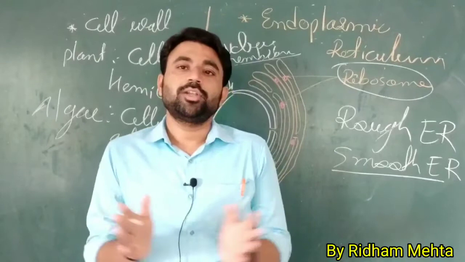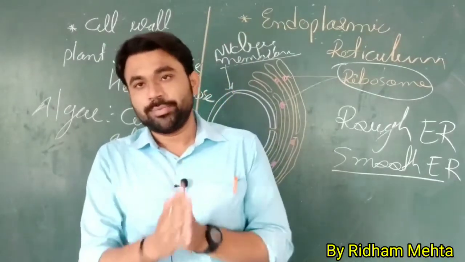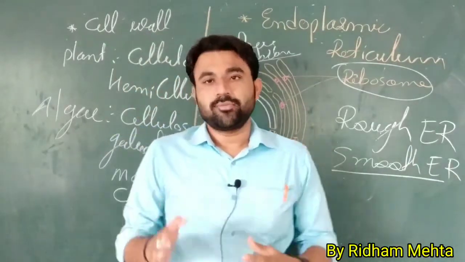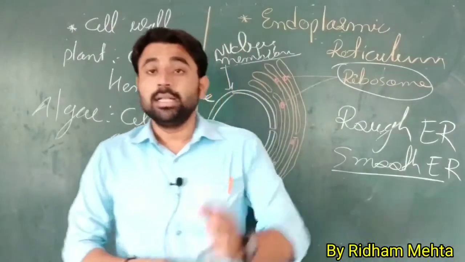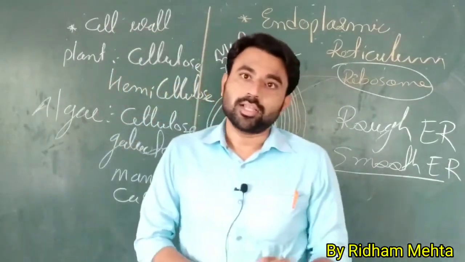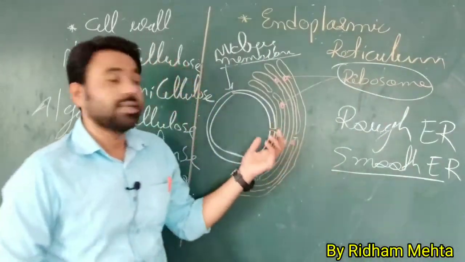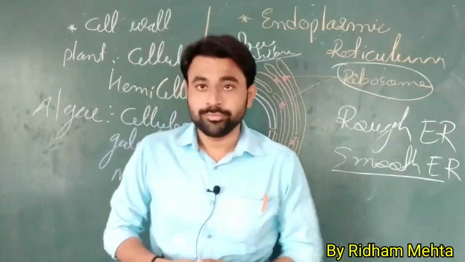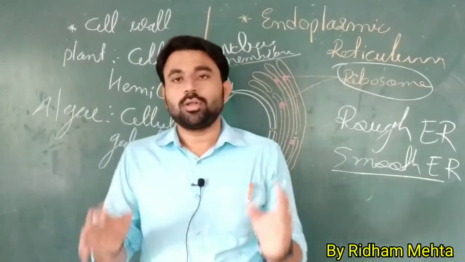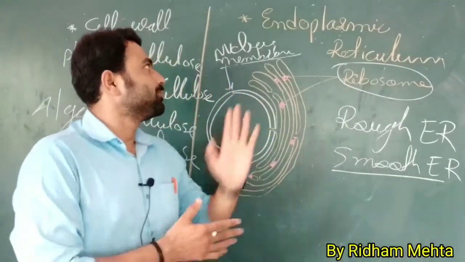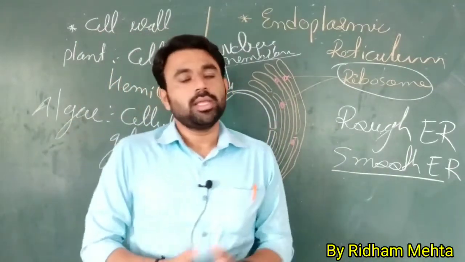So the endoplasmic reticulum is of two types, smooth and rough, with their functions, and they are scattered in the cell. Another thing is that they transport molecules from the cell membrane to the nuclear membrane, because they connect the cell membrane and the nuclear membrane as well. So this is all the idea about the endoplasmic reticulum. It is very easy.